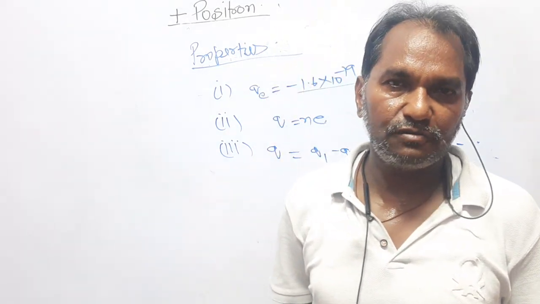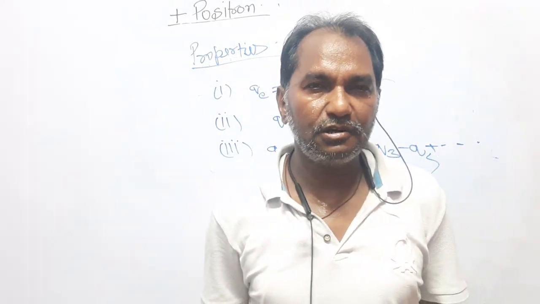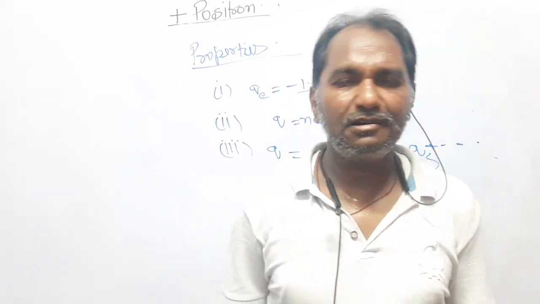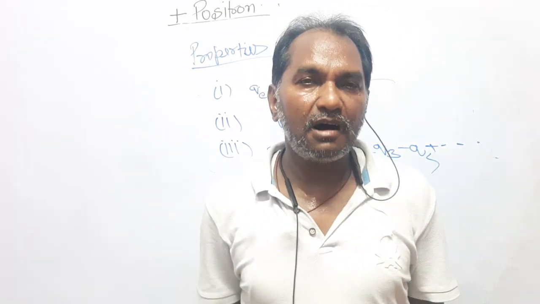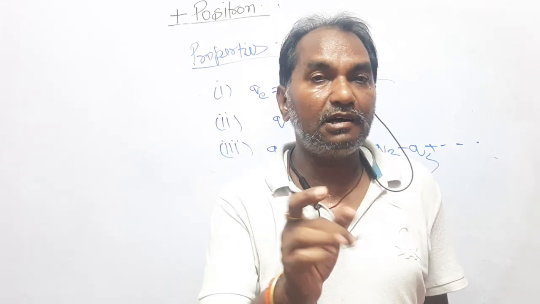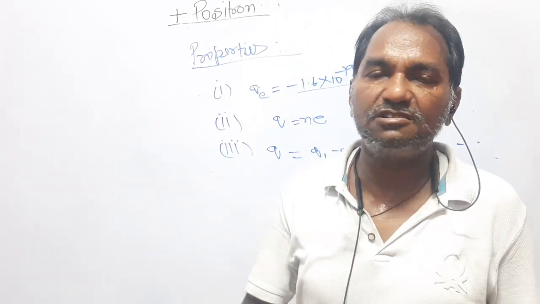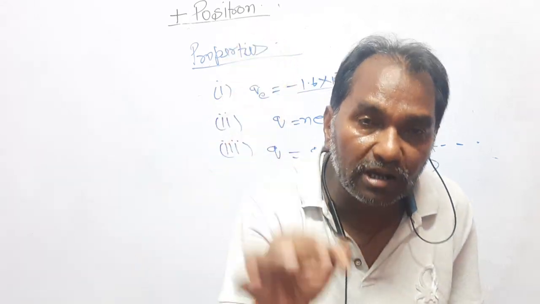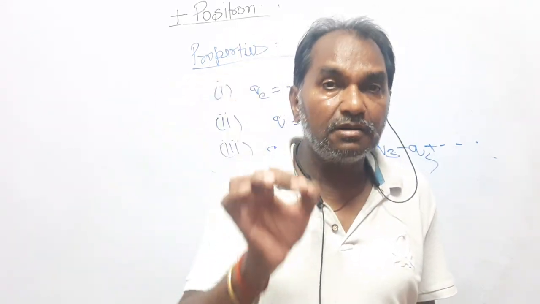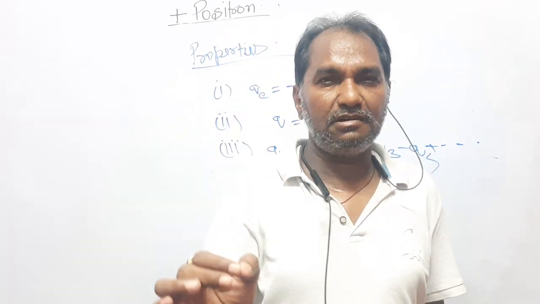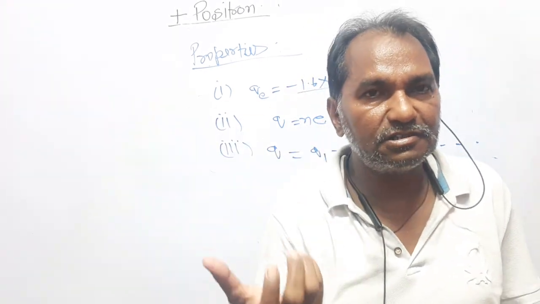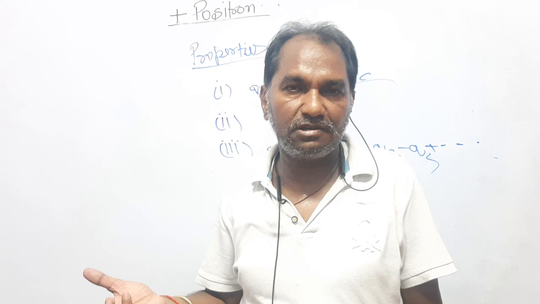That is the law of conservation of charge, like the law of conservation of mass and the law of conservation of energy. Nowadays it is said, from E is equal to mc square, that neither mass alone nor energy alone is conserved, but mass and energy together are conserved, because energy is converted into mass and mass is converted into energy.